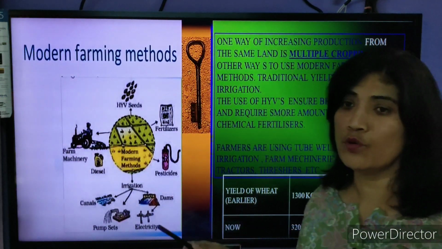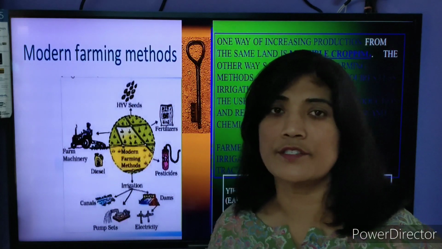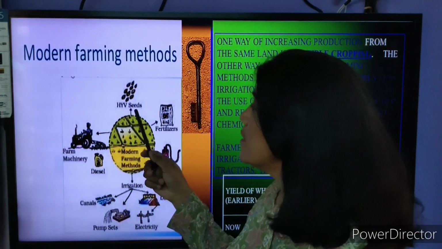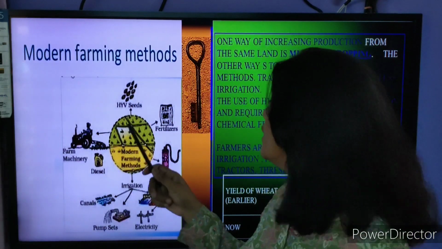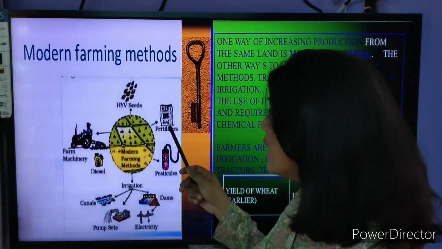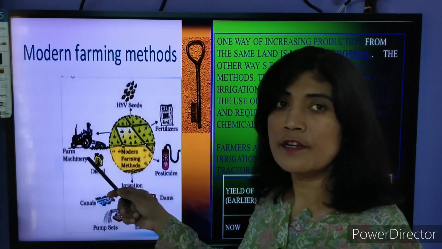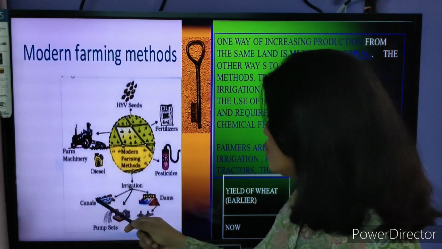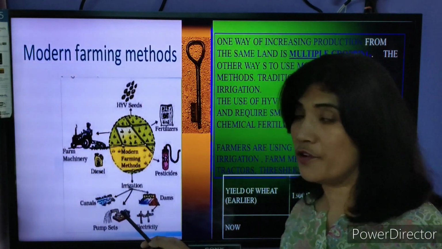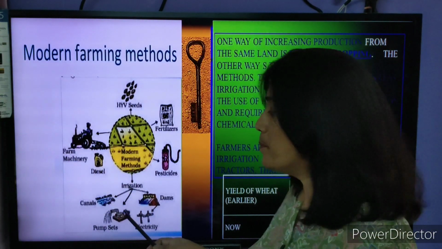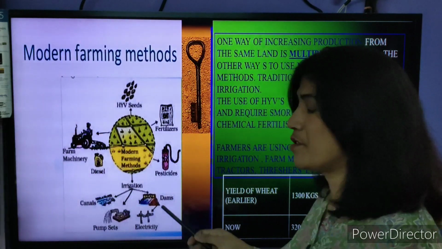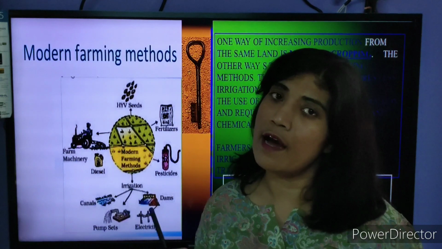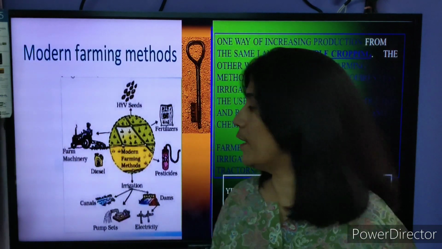What all the factors of agriculture they have used: high yield variety seeds, better quality seeds, fertilizers, tractors, pesticides, better irrigation facilities through the canals, tube wells or pump sets, and better electricity facilities has really enhanced the production of agriculture.